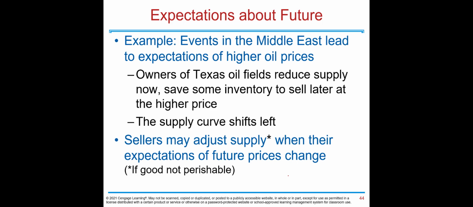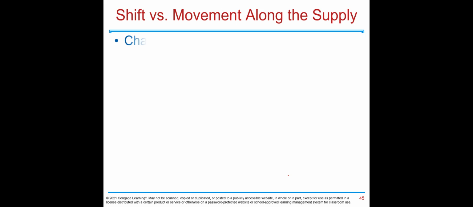Expectations about the future. For example, events in the Middle East lead to expectations of higher oil prices. Owners of Texas oil fields reduce supply now, saving some inventory to sell later at the higher price. The supply curve shifts left. Sellers may adjust supply when their expectations of future prices change, but there's a star here: if the good is not perishable. Oil is not perishable, so they can store it and sell it when it's more profitable.